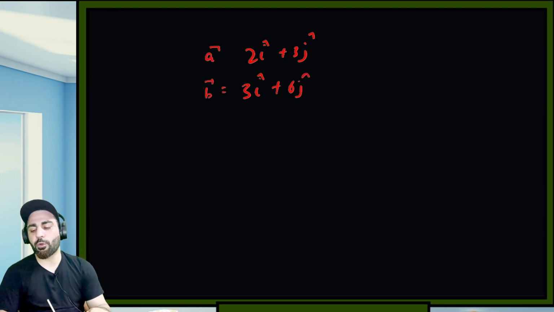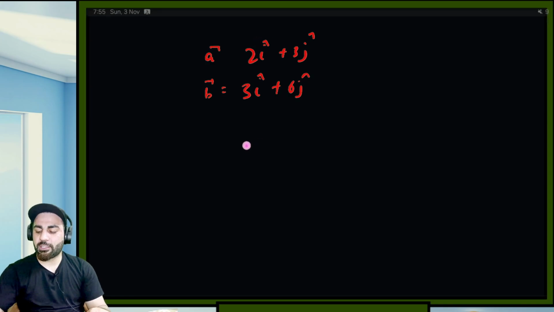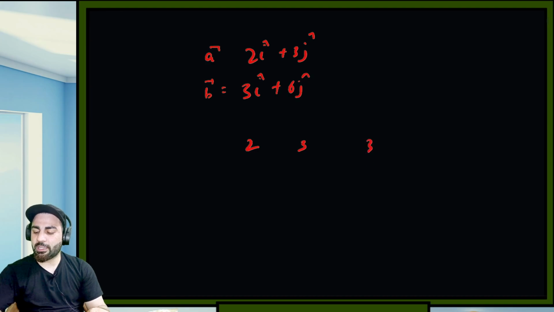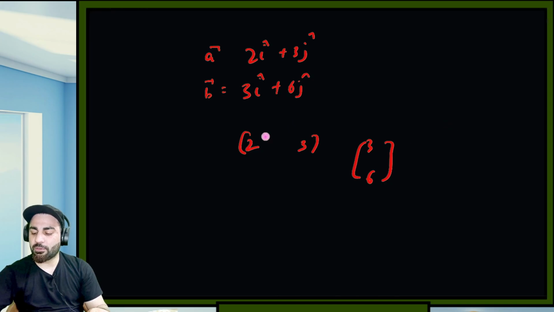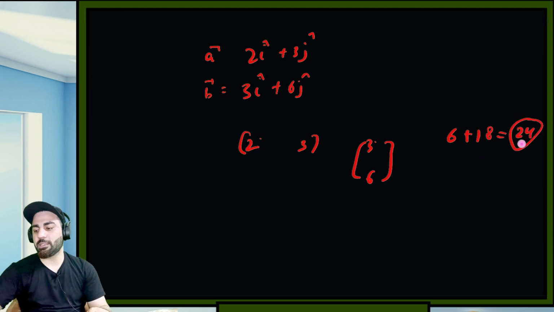How to perform dot product? Basically, take these components, 2 and 3, and then 3 and 6, and you can multiply them element-wise. So 2 multiplied by 3 is 6, plus 18, and this is equal to 24. This is one of the ways to compute it if you have the components.